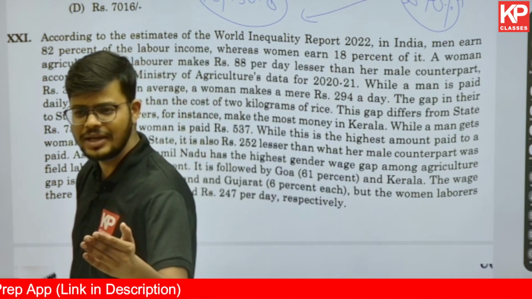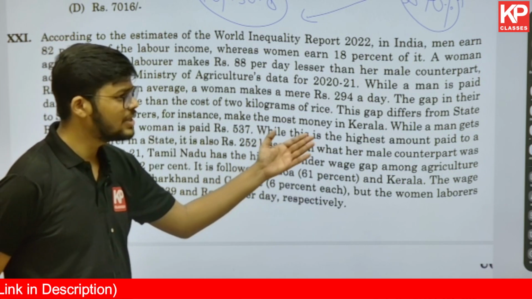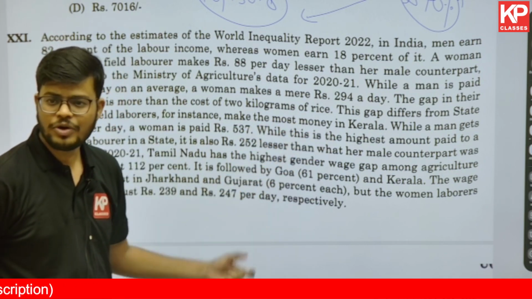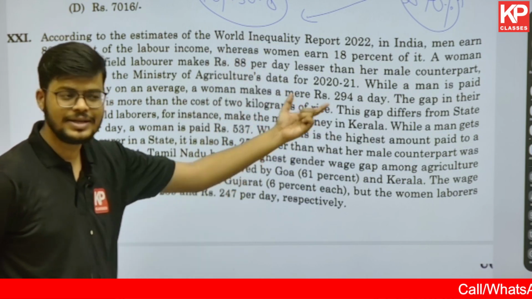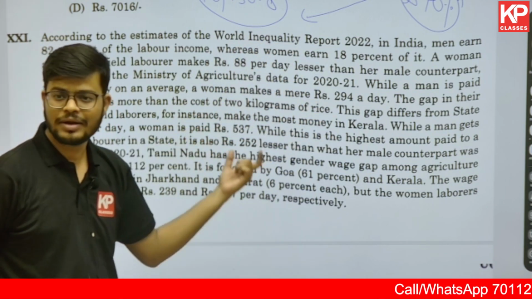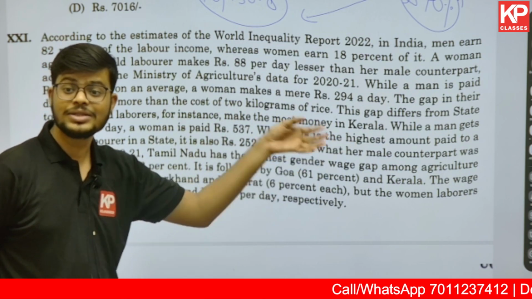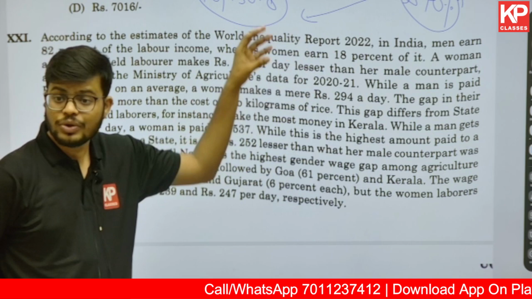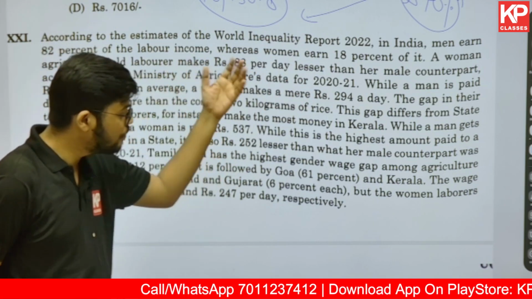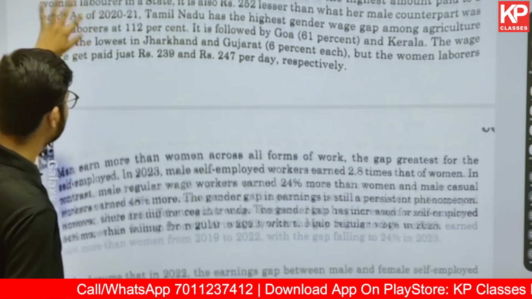If I am not mistaken, this type of question was asked in the year 2023, where you have got data on the LFPR, and then male, female, SC, ST, and then the people who are in the urban and rural areas. So confusing data will be given. There is so much data, but you need to be very diligent to understand that.